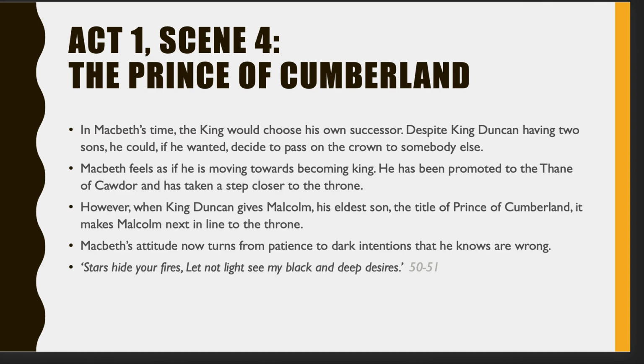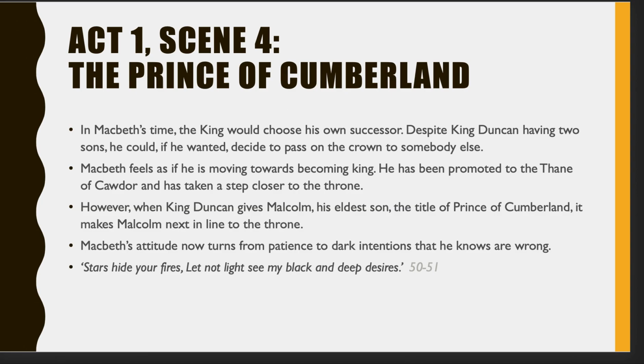So King Duncan has an opportunity to choose the next king, even though he has two sons that are waiting to become king. He could choose somebody else if he wanted to. Macbeth's just been made the Thane of Cawdor, which is a step closer to becoming king because it's a promotion for him. So he feels like, oh, I have moved closer to becoming king. It's more likely to happen. But in this scene, Duncan also promotes his eldest son, Malcolm, to the Prince of Cumberland. And by doing that, it's a clear indication that Malcolm will become the next king, if nothing else happens.